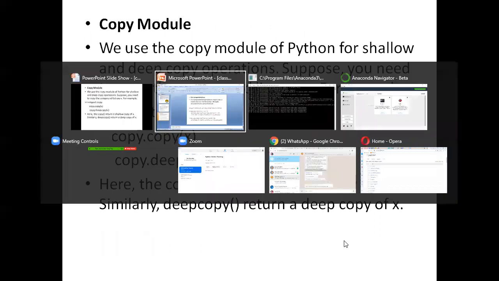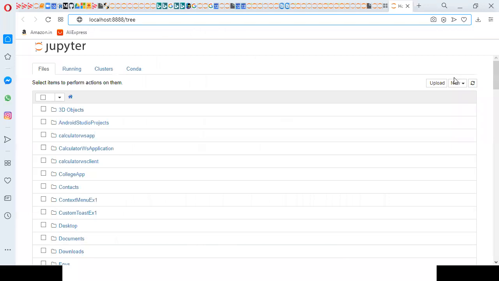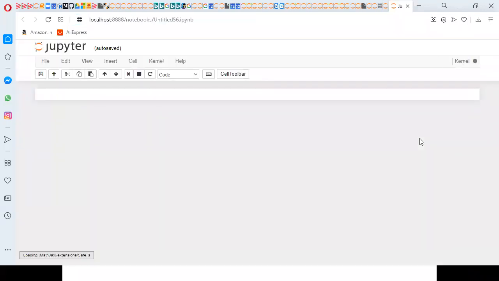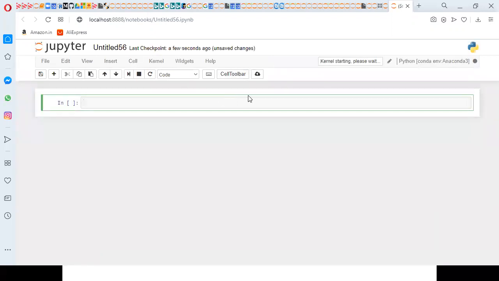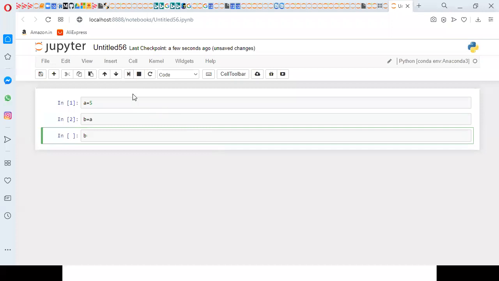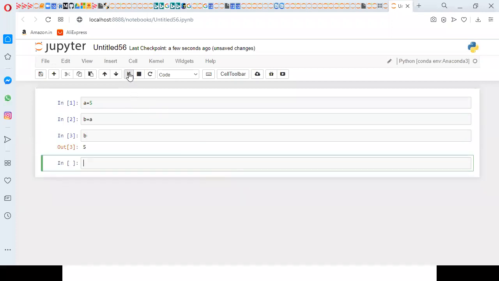Let me take one example. Assume I have a value 5, and I define b with a. Then what is the b value? It is also 5.